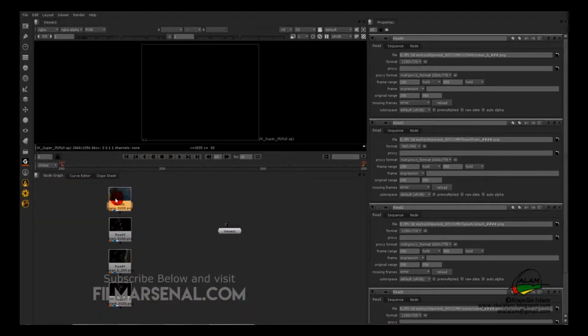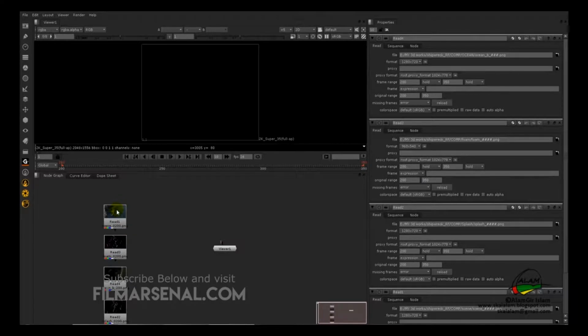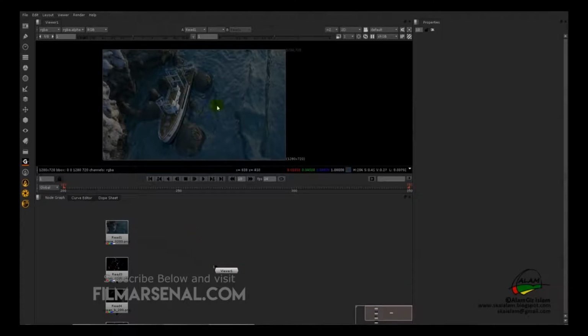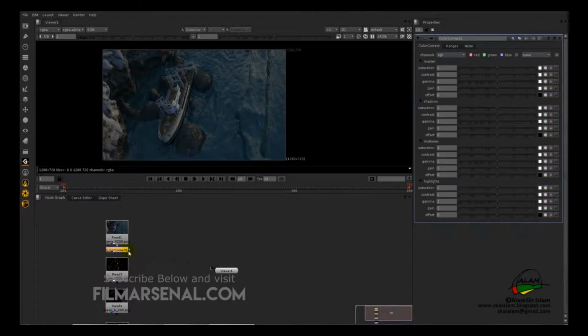So we have our 4 render passes. If you select the first pass and hit 1 on a keyboard, we can view it on a monitor. So we would like to brighten up the whole scene, and so we'll drop a color correction by hitting C, and it adds a color correction node to the sequence, the read sequence. Okay, so we'll adjust the color correction.